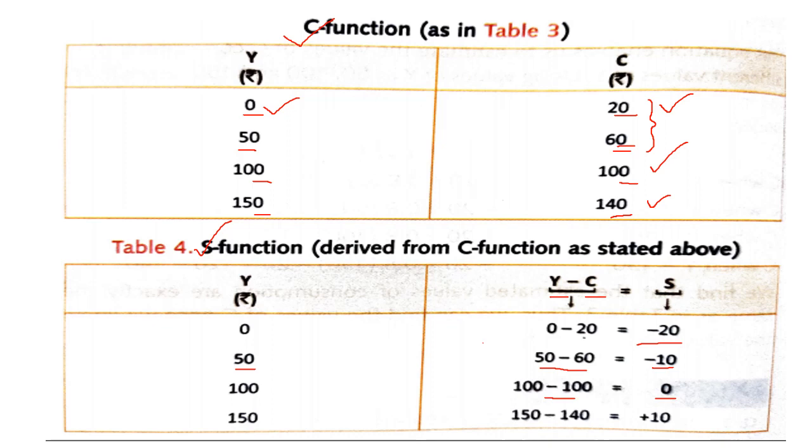And when income increases to 150, and consumption is 140, 150 minus 140 is 10, that is saving. So this is the saving function. In starting there is negative saving, then after a break-even point, after a point where income and consumption are equal, there is positive saving.